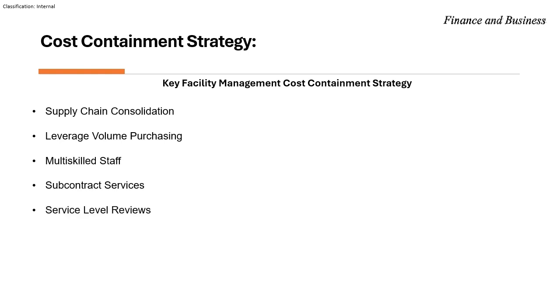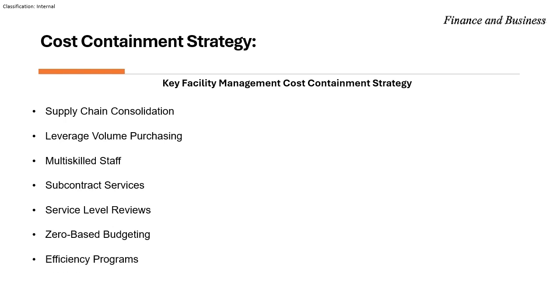Next is service level reviews. Review the services to understand facilities' frequencies and adjust resources, saving on material and labor cost. Next is zero based budgeting. We can use zero based budgeting to start each budget period from scratch, justifying every expense instead of using the previous year's budget as a baseline.